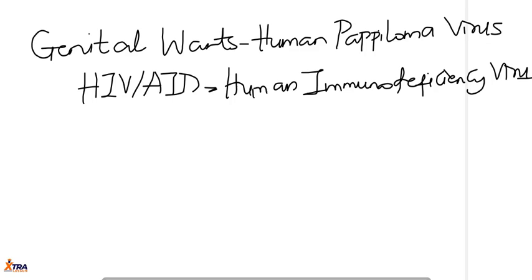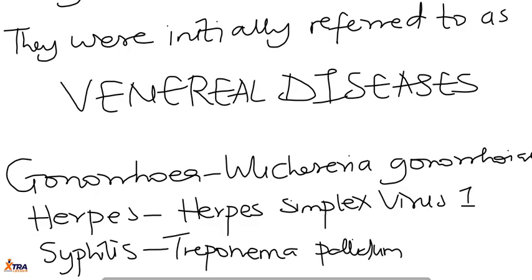So we have gone through the vector-borne as well as the sexually transmitted diseases. We have looked at the microorganisms or disease pathogens involved. For instance, malaria, which is a vector-borne disease, the pathogen is Plasmodium. It's carried by the female Anopheles mosquito. In the case of trypanosomiasis, it's carried by the tsetse fly. In the case of Rocky Mountain spotted fever, it's carried by the dog ticks. And tularemia is also carried by ticks.